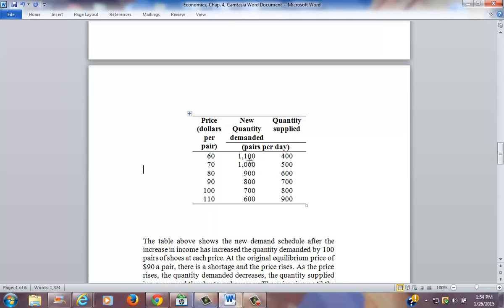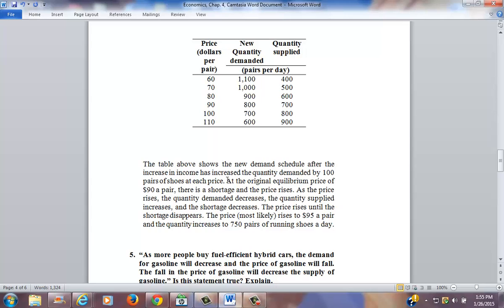So here's the new points, and the other information remains the same. At the original equilibrium price of $90 a pair, there's a shortage and the price rises. As the price rises, the quantity demanded decreases, the quantity supplied increases, and the shortage decreases. The price rises until the shortage disappears.